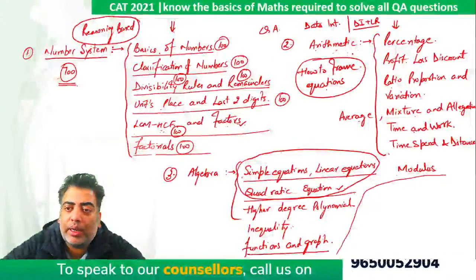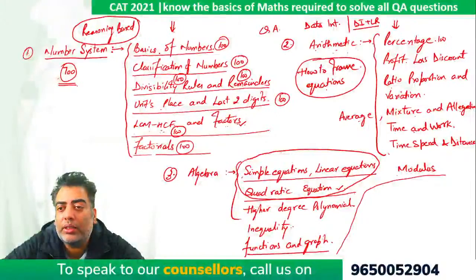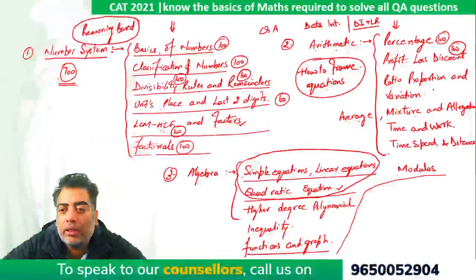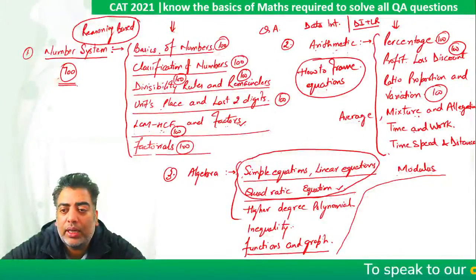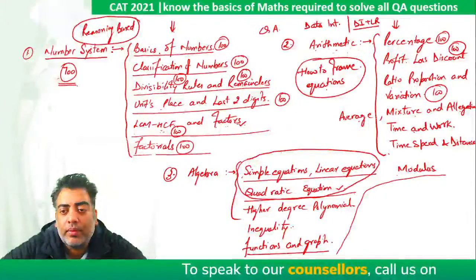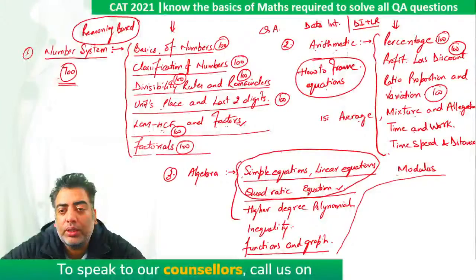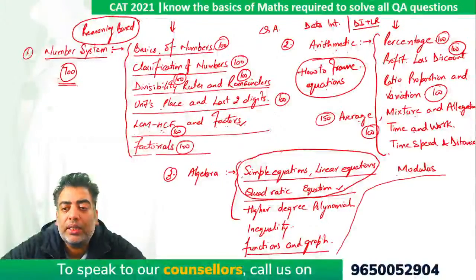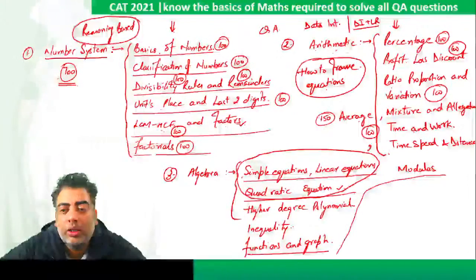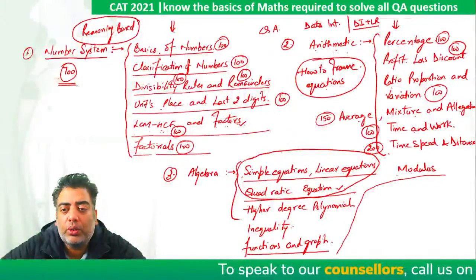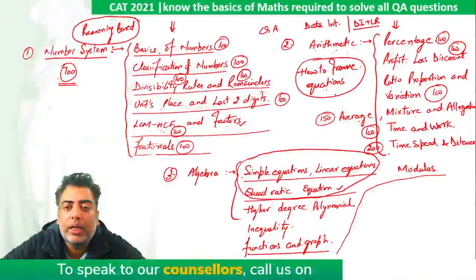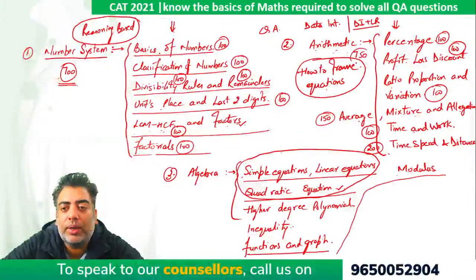Likewise, when it comes to arithmetic, if you solve 100 questions on each and every topic, so on ratio, proportion, variation, 100 questions; on average, mixture, alligation, because here you will see a lot of variety, I am writing around 150 questions. On time and work, again another 100 questions. On time, speed, distance, you can see a lot of variation in statements. Because there are so many subtopics of TSD, if we do this count, 2, 3, 4, 5, 6, 7, somewhere around 750 questions of arithmetic will ensure that you can solve all questions.